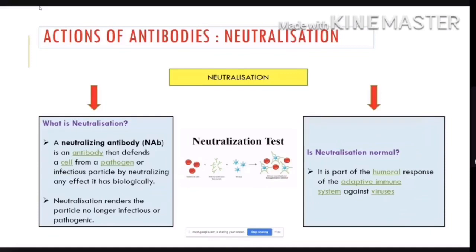Is neutralization normal? It is very normal, and it is part of the humoral response of the adaptive immune system against viruses. The picture in the middle is an example of neutralization tests. The textbook also has it. The antibody will combine to prevent the virus from touching the red blood cell.